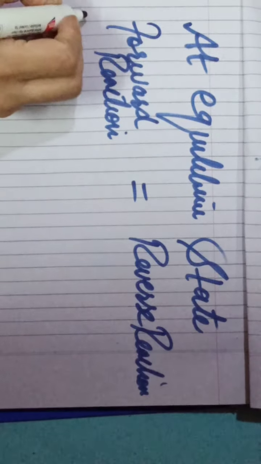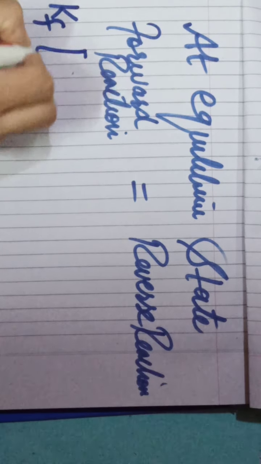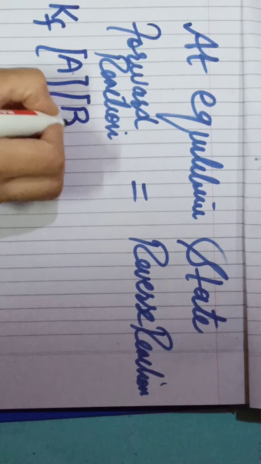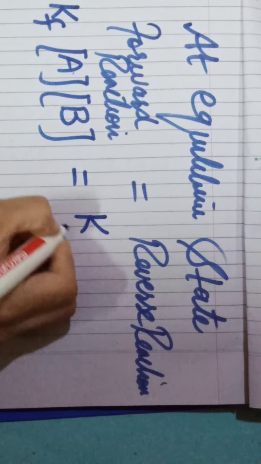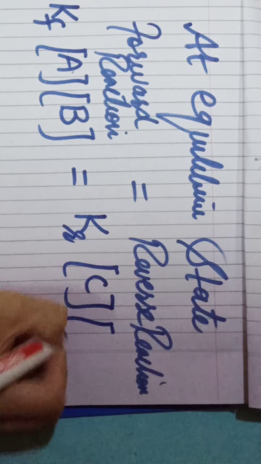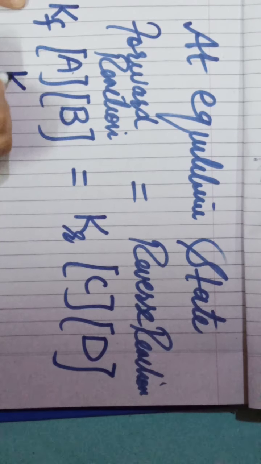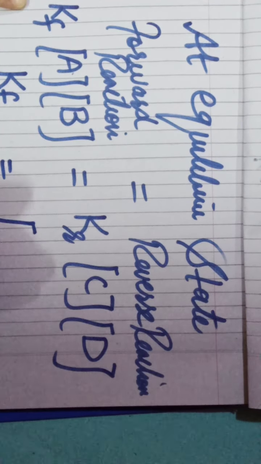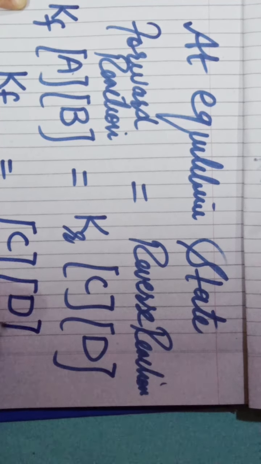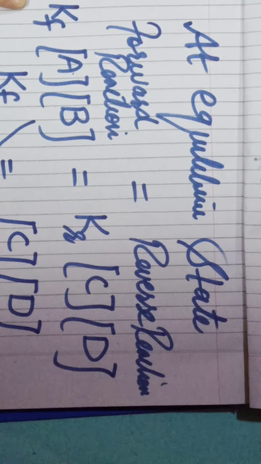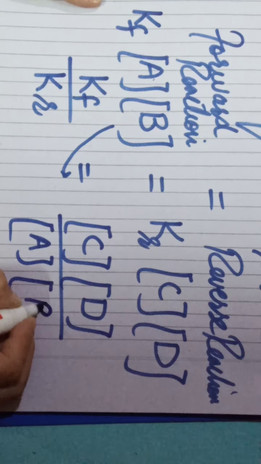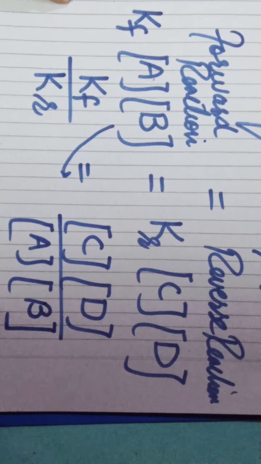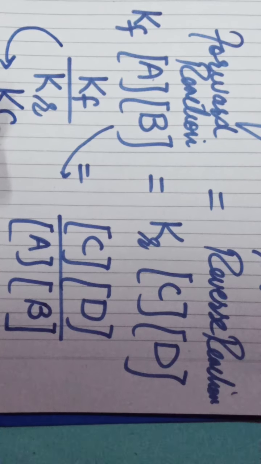At equilibrium these are equal. Now Kf divided by Kr, the multiplication changes to division. The final ratio of Kf and Kr is actually Kc.